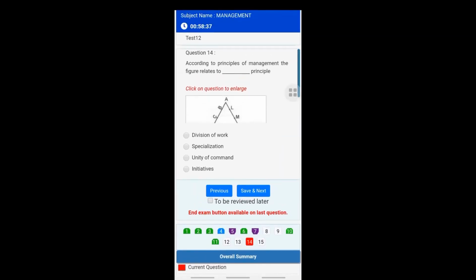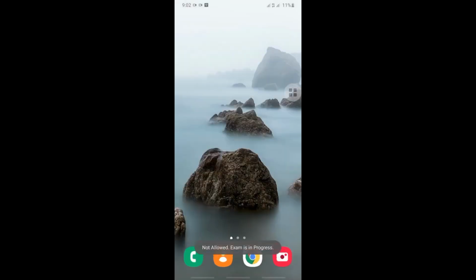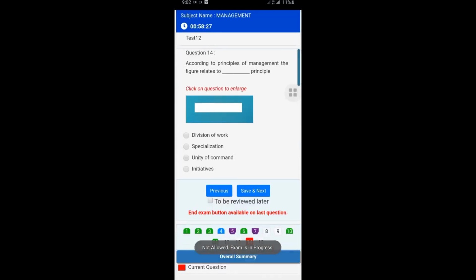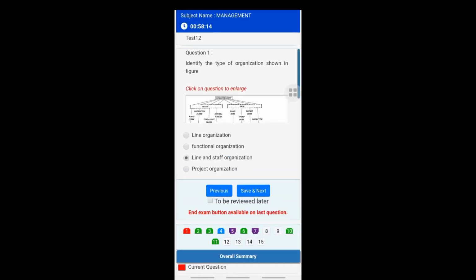If you try to go back from the application, this pop-up will be shown: not allowed, exam is in progress. In case you get any interruption and get out of the exam, you can simply go back to the exam. Due to interruption, if you close your app, you need to open that app again.